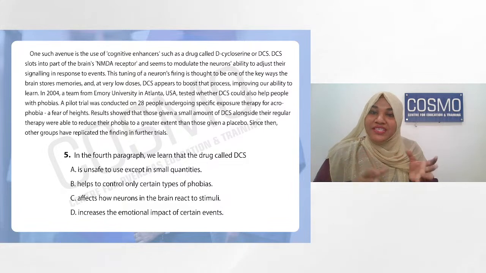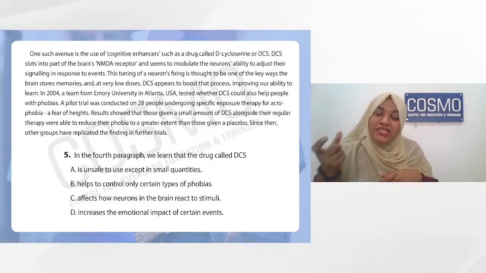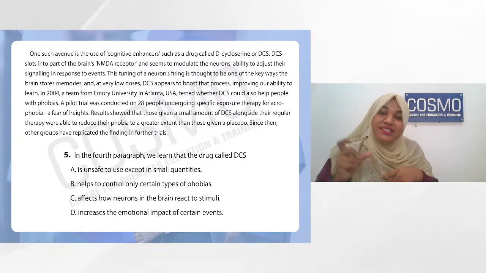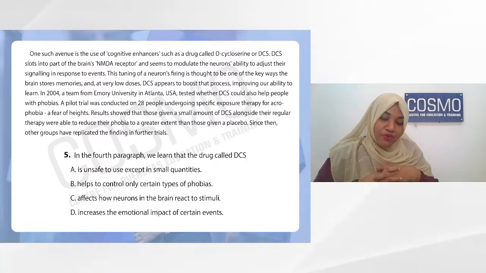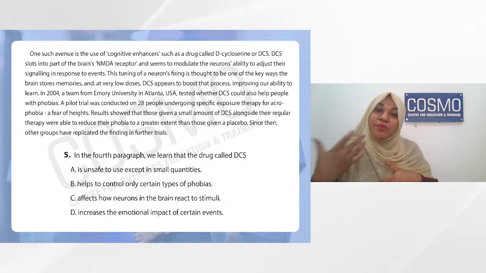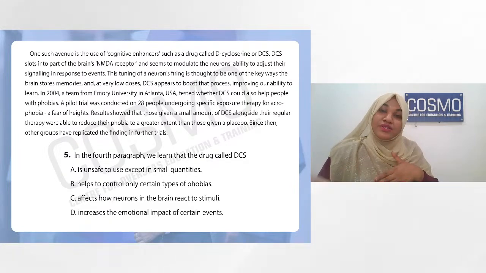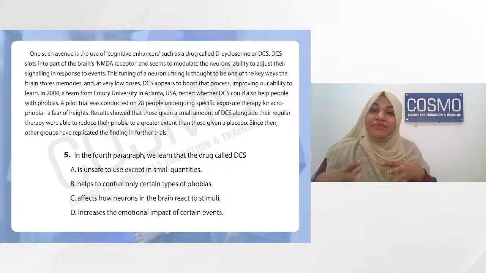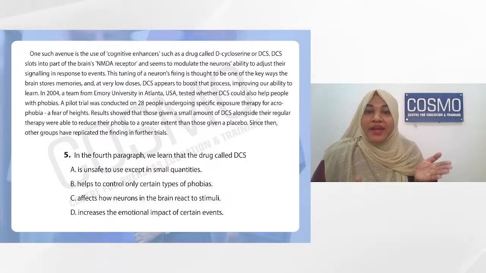So do you know what acrophobia is? It is the fear of heights, right? Results showed that those who were given a small amount of DCS alongside their regular therapy were able to reduce their phobia to a greater extent than those who were given a placebo. Placebo means a drug which is supposed to give us that effect, but it has no active ingredient inside. Since then, other groups have replicated the same thing in further tests. So this is what this paragraph was dealing with.